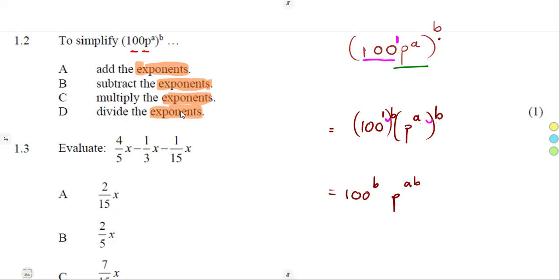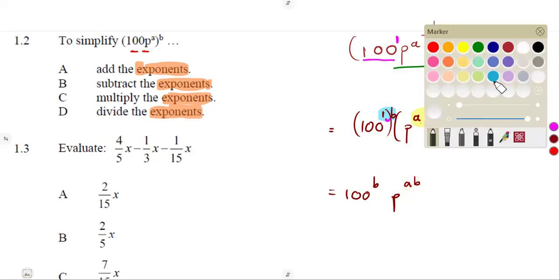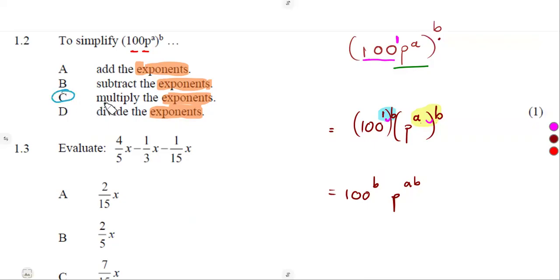So meaning to say, we are supposed to go back to the simplification where the exponents were involved. When this part, we had exponents. On this part, we had exponents. How did we simplify? We multiplied 1 times b, that was multiplying exponents. A times b, obtaining ab, that was multiplying exponents. So meaning to say, the correct answer is going to be C. Multiply the exponents. Multiply them. That is what we're supposed to have.